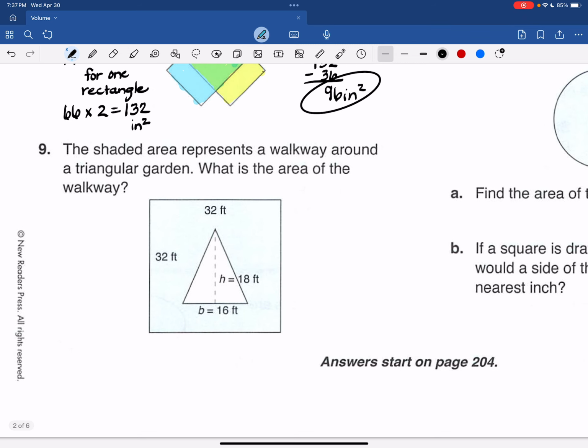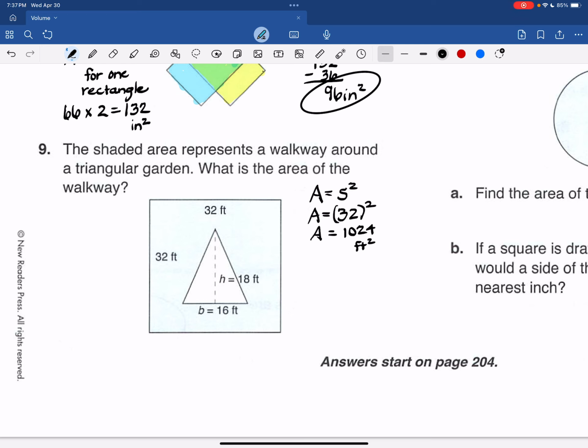The shaded area represents a walkway around a triangular garden. What is the area of the walkway? So we have a square that is 32 on one side. And if I do 32 squared, because it's a square, I get 1024 feet squared.